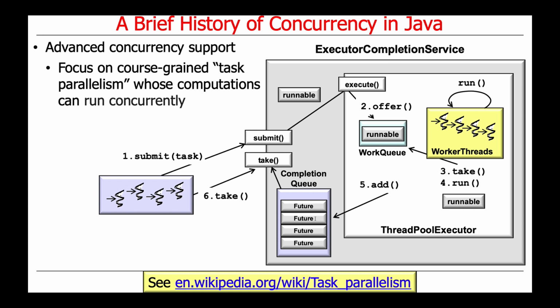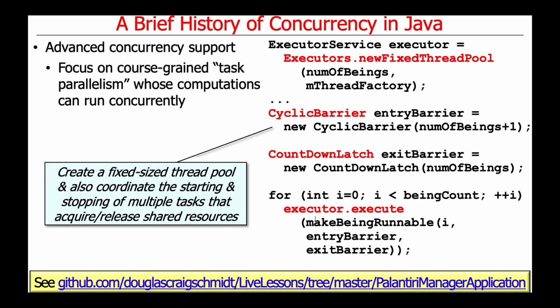A good example of this would be the concept of a thread pool, where you've got a pool of worker threads and some queues, and there's an executor completion service. And what can happen here is that a program can come along and submit tasks to run in the worker thread pool concurrently, and then as those tasks are finished, the results are stuck onto some internal queue called a completion queue, and then application code can pull the results off and do the next step in the processing. So that's the model of programming there.